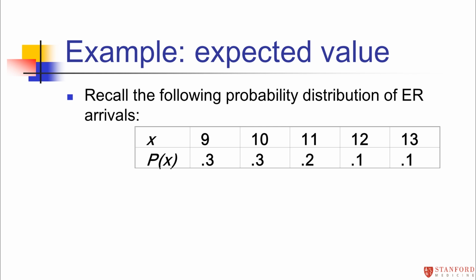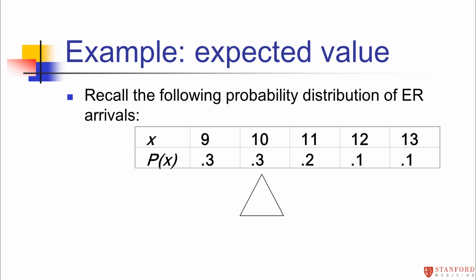So just as when we talked about the sample mean, you can think about the expected value as a balancing point. If each of those numbers, 0.3, 0.3, 0.2, represent masses on a fulcrum, on a lever, the mean is the point where you have to put the fulcrum to balance those masses.